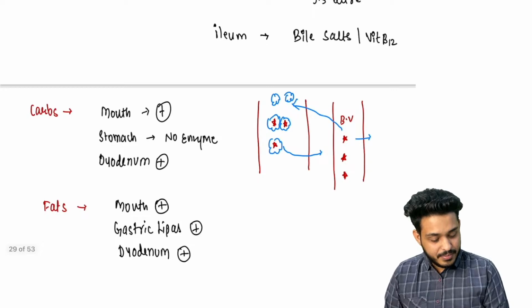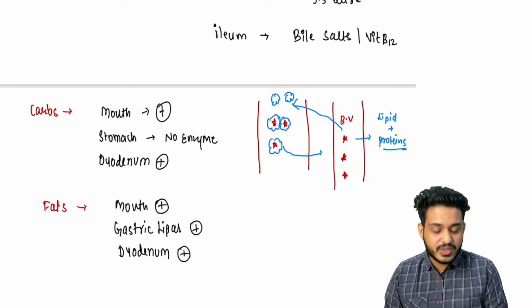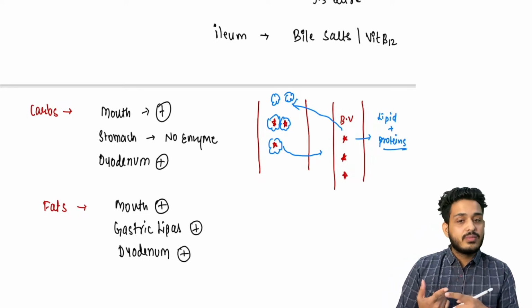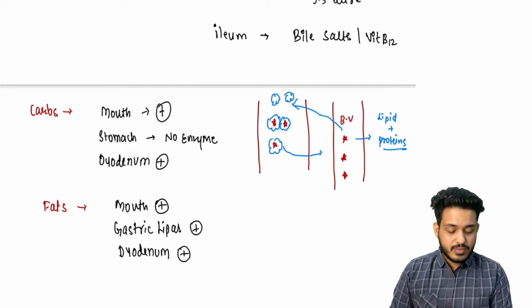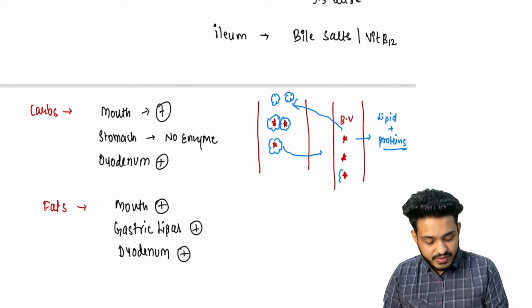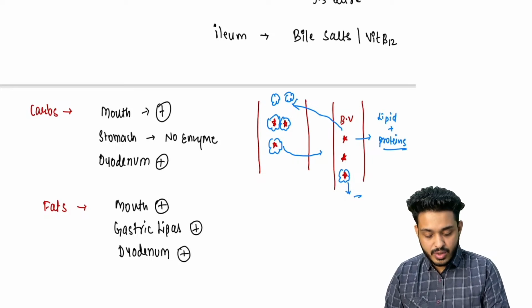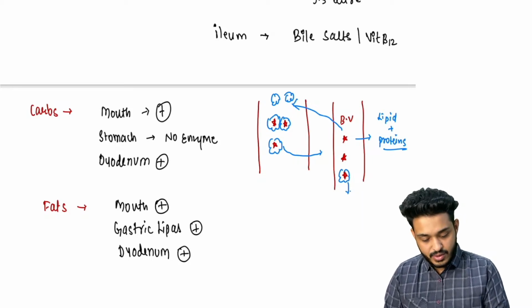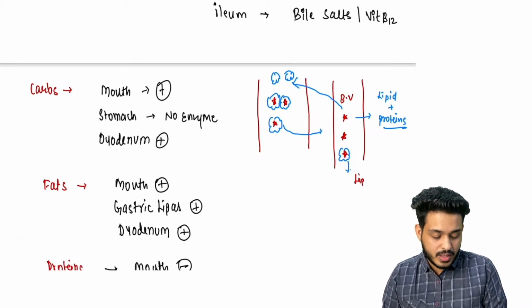Now these fat particles, you have studied about lipoproteins. Very good. So lipoproteins are lipid plus protein. So these lipid particles are going to bind with the proteins. What are your lipoproteins? Chylomicron, LDL, HDL, VLDL, IDL. All these are your lipoproteins. They are going to pick this particular fat particle, and it will be traveling, right? Now it has become lipoproteins, and these lipoproteins will be traveling around the body.